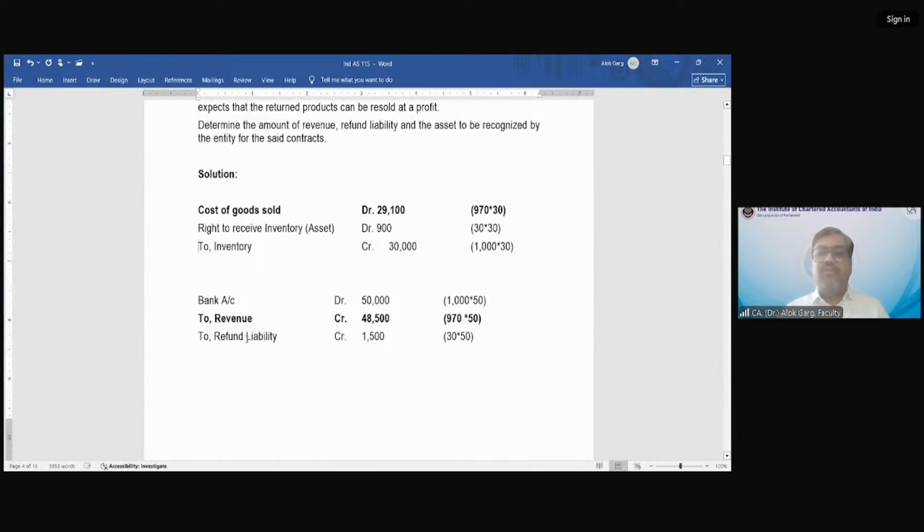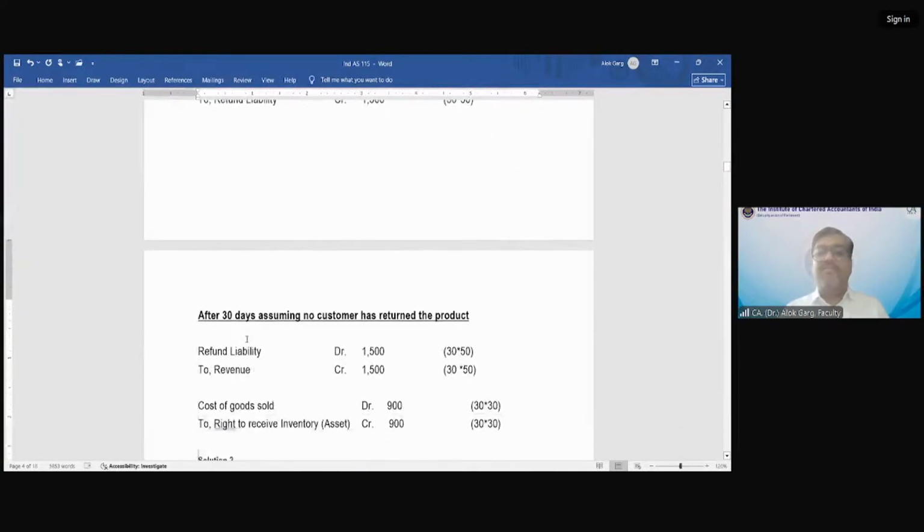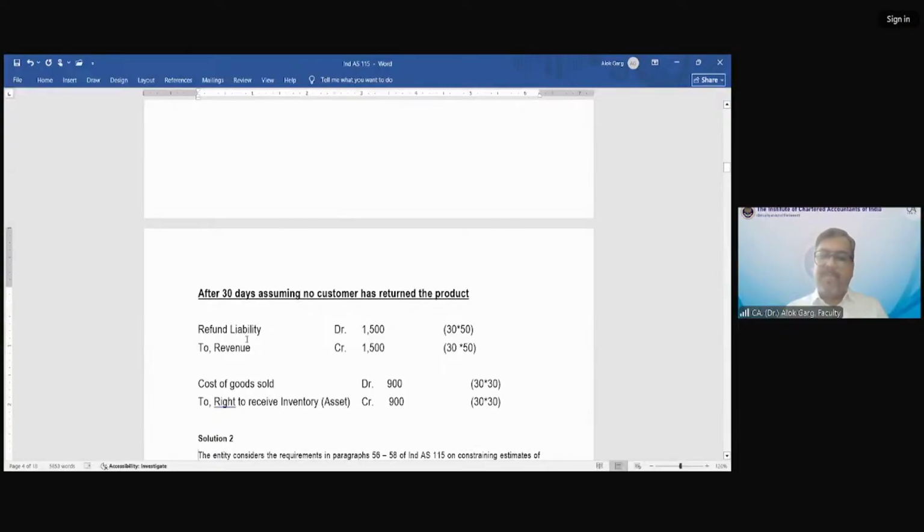You can also write down these accounting entry. This will give you the full clarity. Okay, simple है ना, आप समझ पा रहे हो ना? Just think about that organization. Inventory has gone out. Revenue has been recognized for 970 product into 50. So cost also needs to be recognized for 970 into 30, going by the matching principle. Okay.